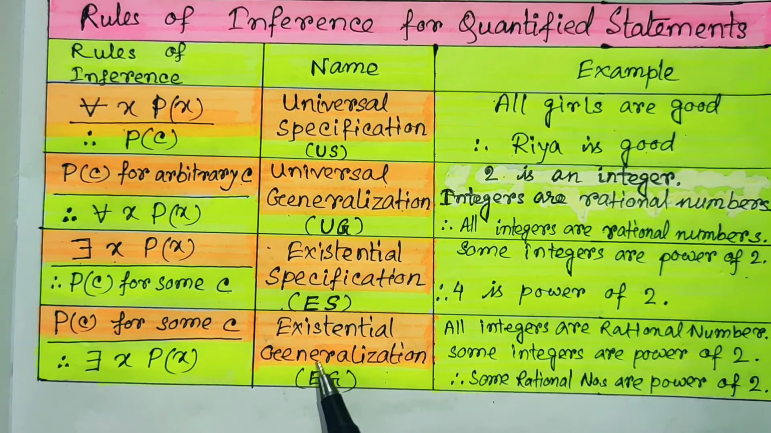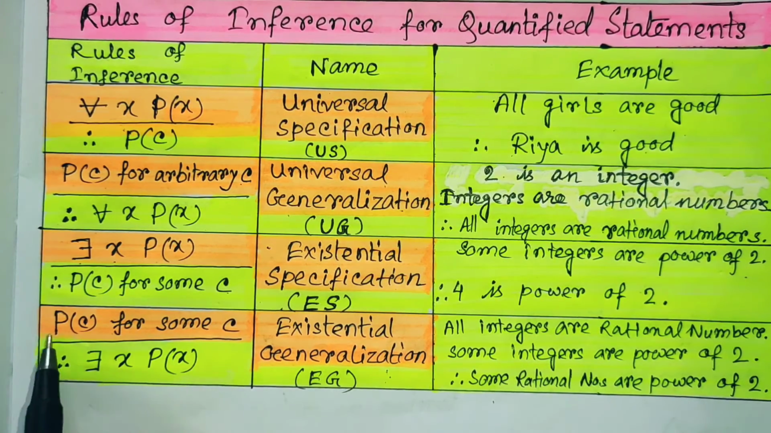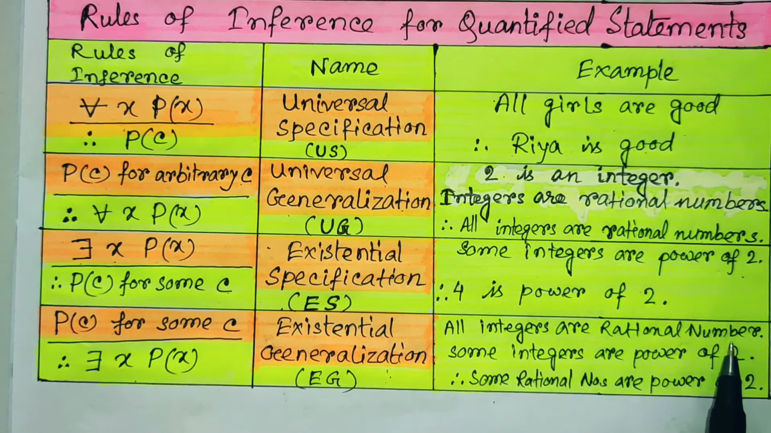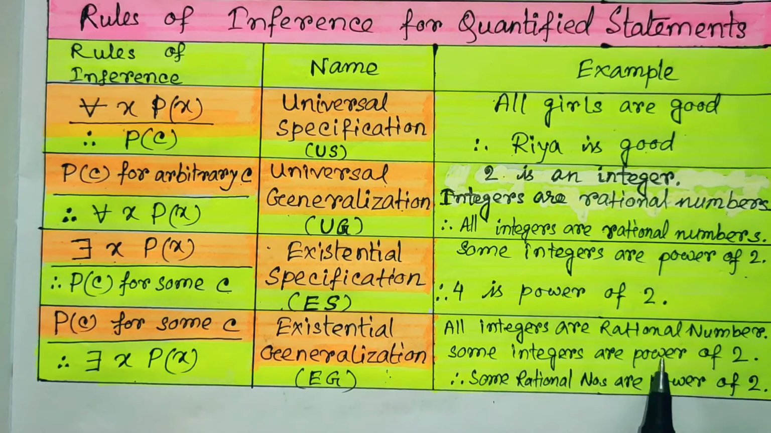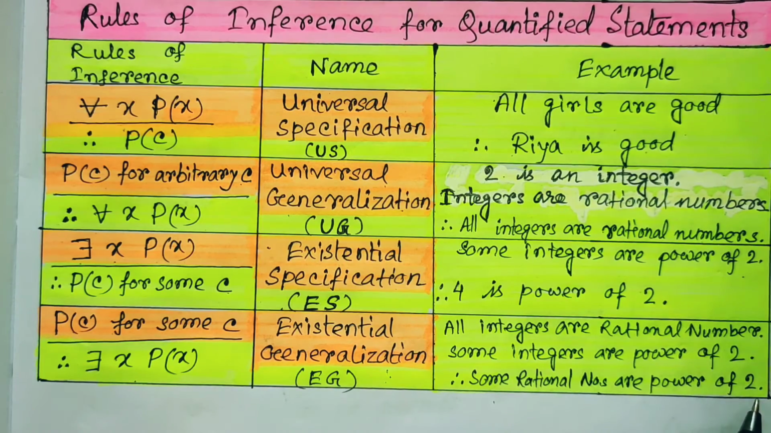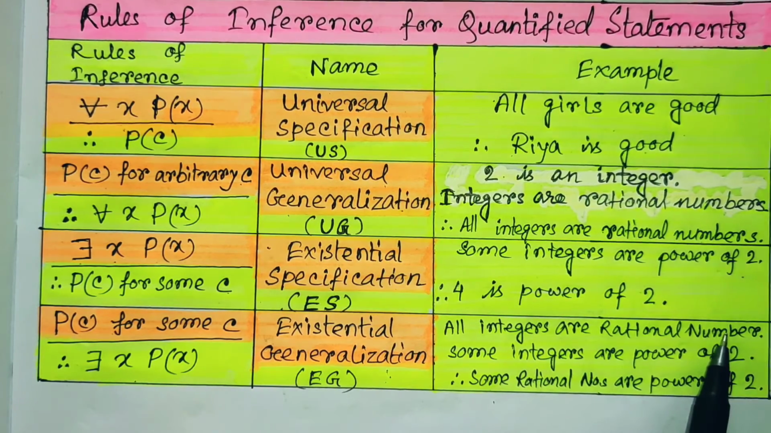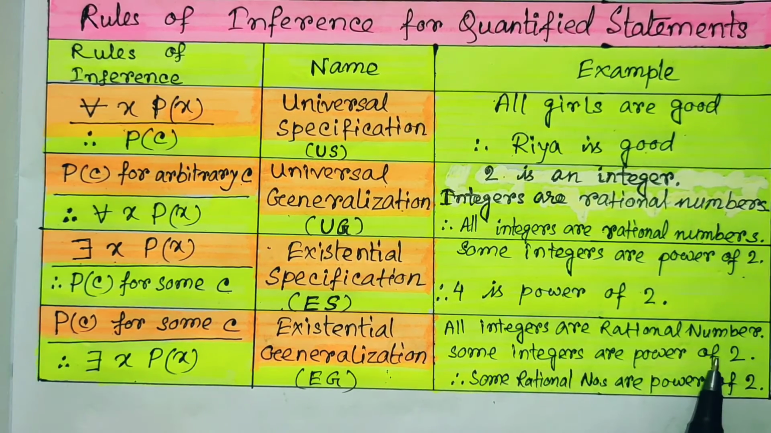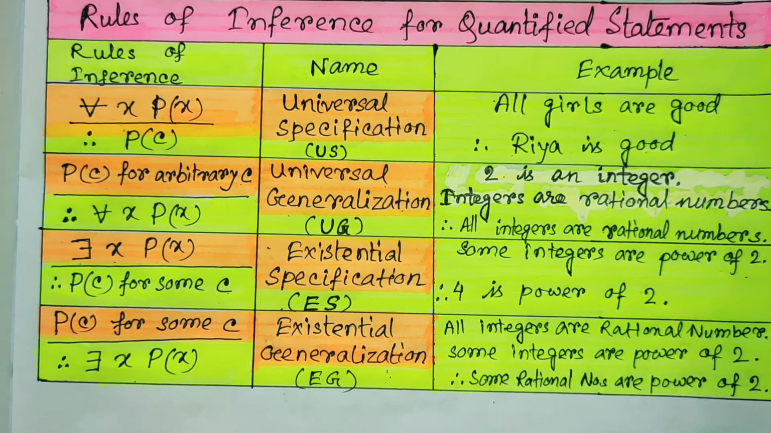And likewise, one more rule is existential generalization. So what is existential generalization? One particular value is given, and from there we come to the generalized form. For example, to understand it: all integers are rational numbers, first premise, then some integers are powers of 2, therefore some rational numbers are powers of 2. So what does it say? We know that all integers are rational numbers, and it is given that some integers are powers of 2. Therefore, some rational numbers are powers of 2. That is very obvious, and this is the existential generalization.